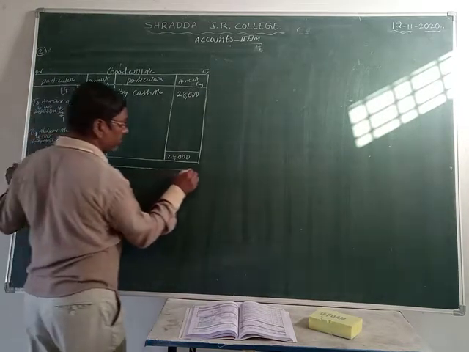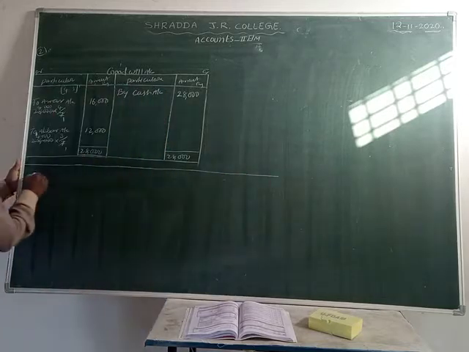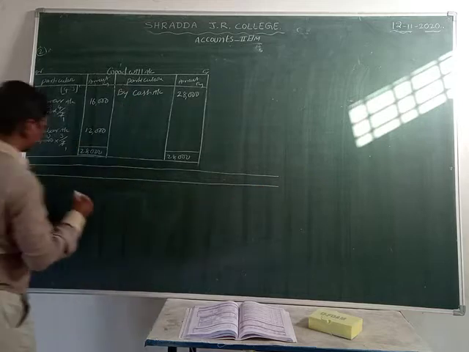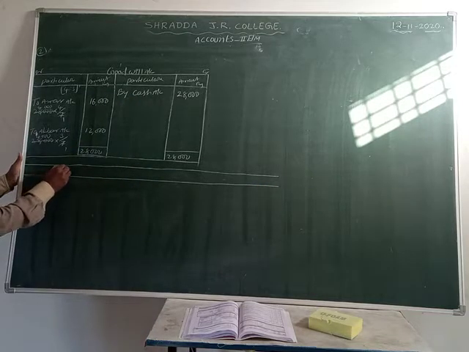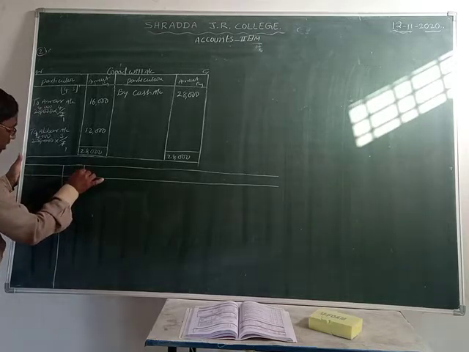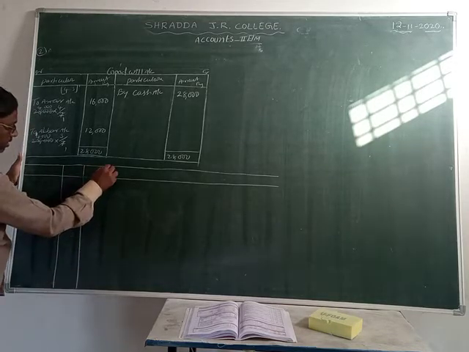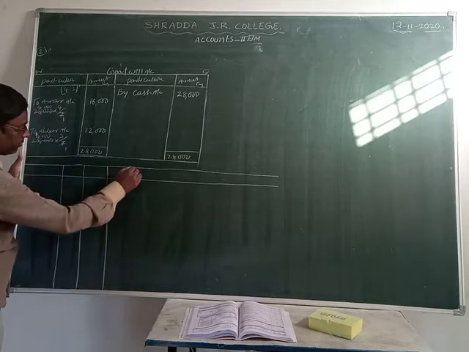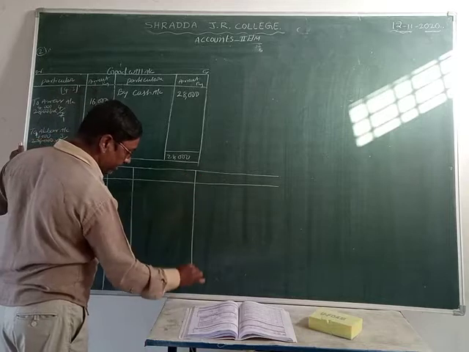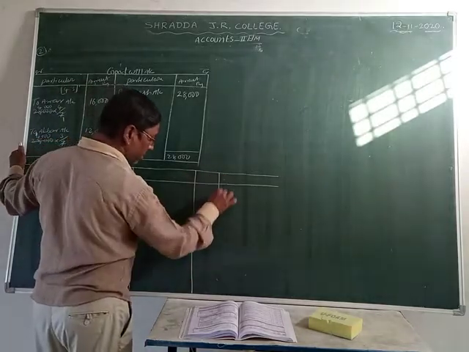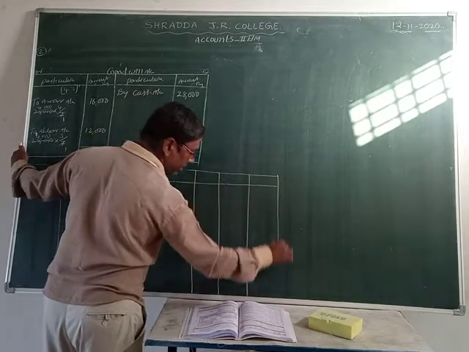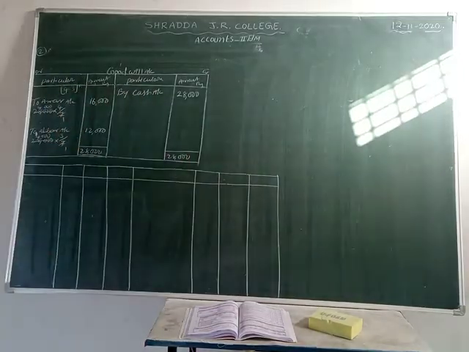Partners capital account proforma I am taking here now. Yes, friends. First one is particulars. Second one, who are they? Amar, Akbar, Anthony. And once again, particulars: Amar, Akbar, Anthony. This is a partners capital account.